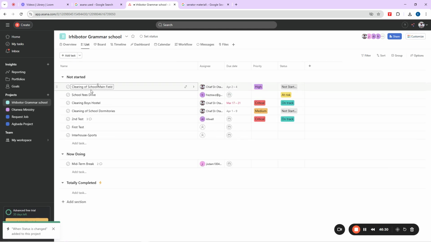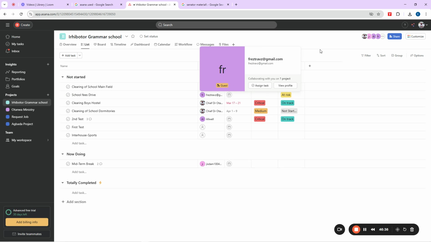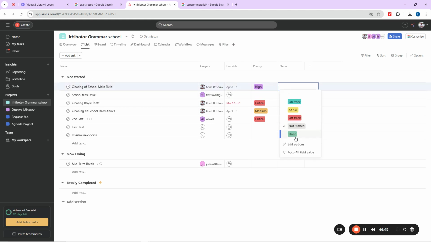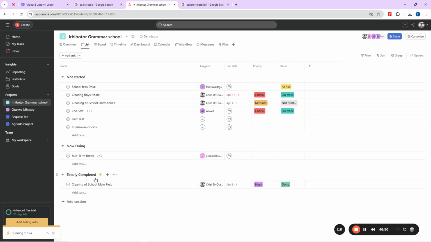Then if I come back to my board now, I have some kind of task here. This one is simply saying clearing of school field. So that time, teacher Rachel will come and say, teacher Rachel, come to my office. What about the task? She said, okay, madam, the task is completed. It's okay, thank you very much. She'll now come here and click on done. Now see what will happen. It will move down to this completed section. Yeah, you now see it. That is what this thing here means.